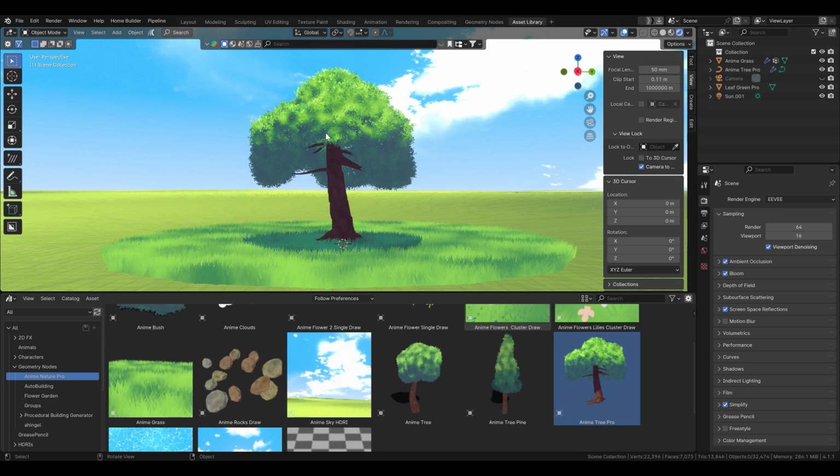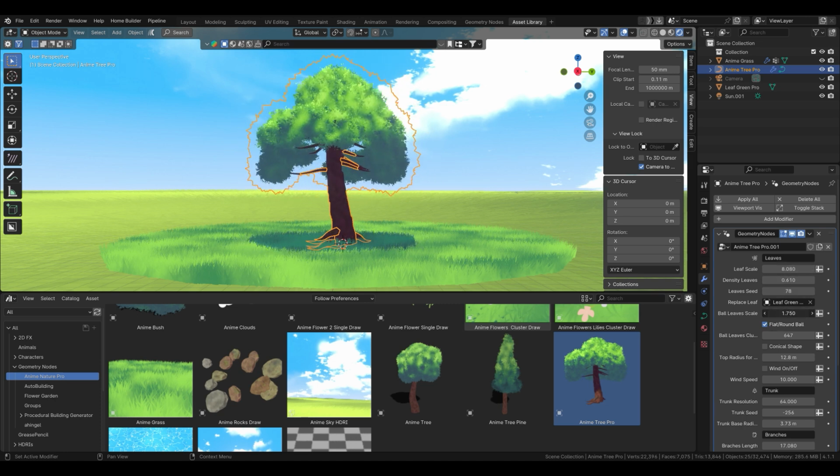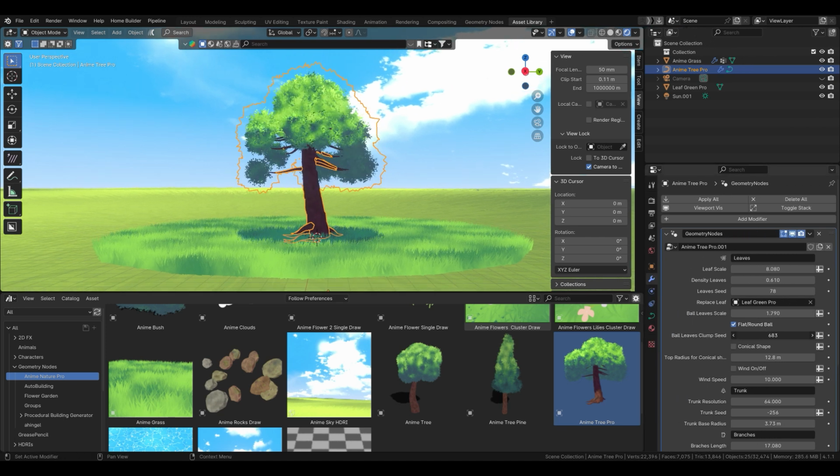Whether you're an aspiring animator or a seasoned professional, our comprehensive suite of tools and assets ensures you have everything you need to create breathtaking, dynamic environments. Everything you need for a dynamic anime world.